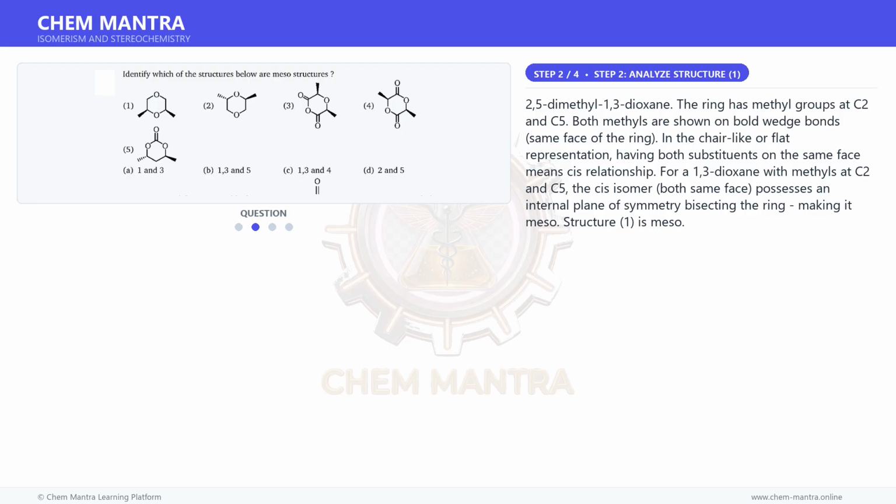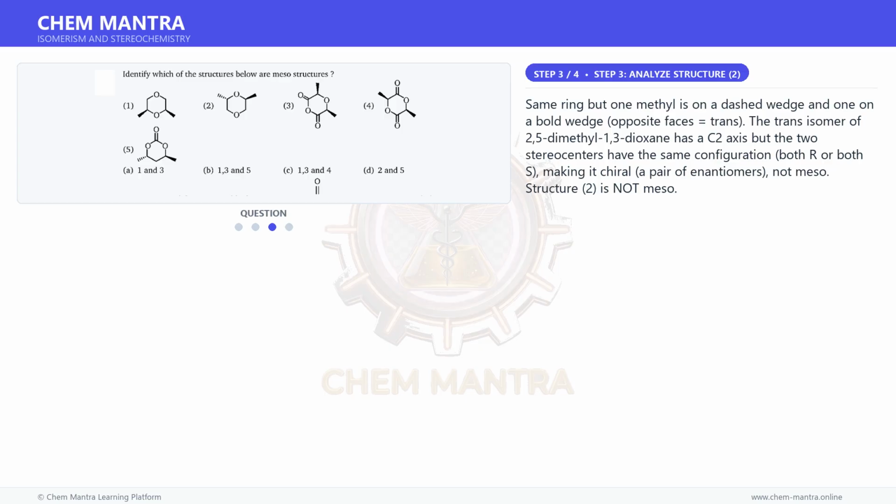For a 1,3-dioxane with methyls at C2 and C5, the CIS isomer, both same face, possesses an internal plane of symmetry bisecting the ring, making it meso. Structure 1 is meso. Moving on to the next step.